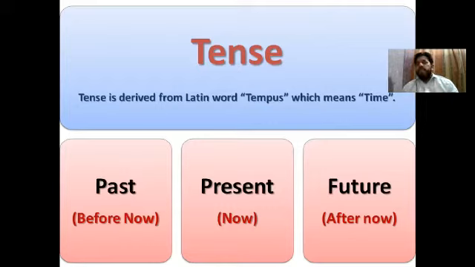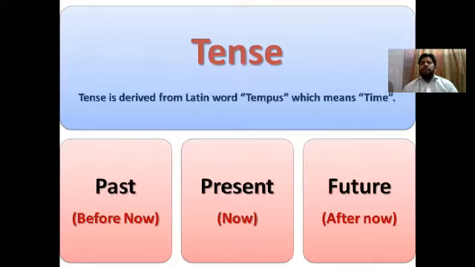We are talking about time according to tense, which has been divided into three: past, present, and future. First of all, we will talk about present. So present means now, the time in which we are. Like I'm talking now, so that is called present. Past means before now. Whatever I'm talking about is going to the past. Maybe that is a recent past, maybe that is an old past, but past is past. Whatever goes out of my mouth, that second is past.